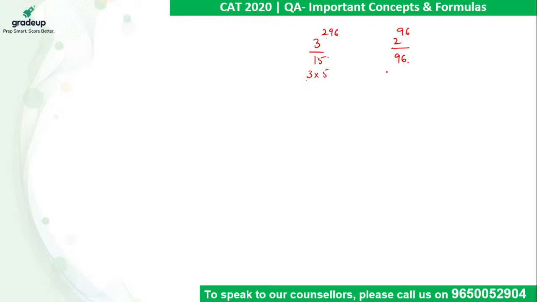This 96 is 32 into 3, which is 2 raised to power 5 into 3, so we can cancel out 2 raised to power 5. We can always cancel out the value we want to, but finally we have to multiply by the same value we cancelled out initially, right?